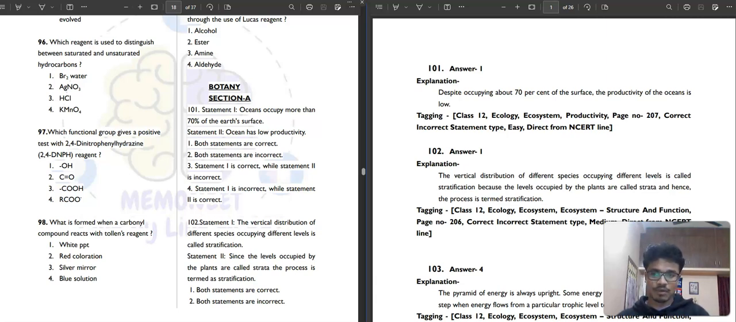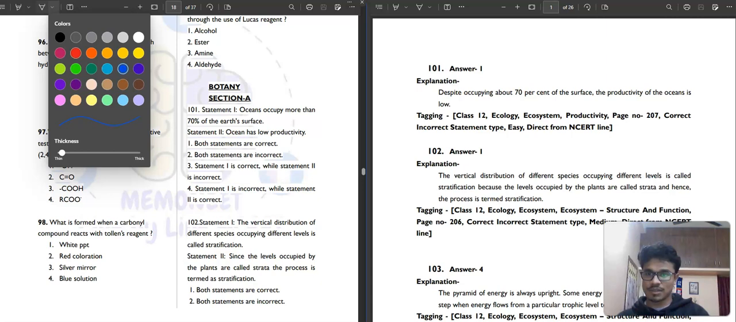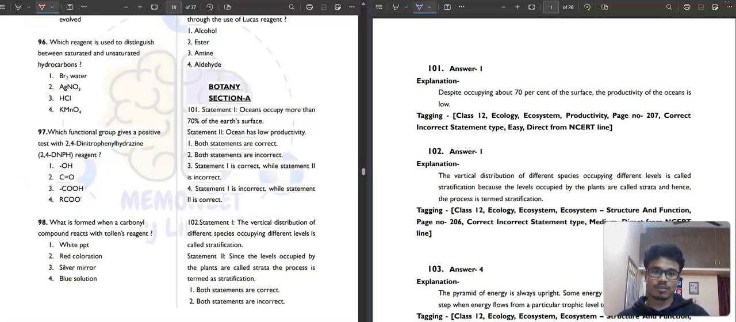Today we will discuss Biology PPT 26. First of all we will start with part 1, then we will go to part 2. First section A, Botany, which is a statement based question. It is saying that oceans occupy more than 70% of the earth's surface, correct. Ocean has low productivity, it is also correct. Although oceans cover most of the earth's surface, they have low productivity because of various factors. First option is our correct answer.